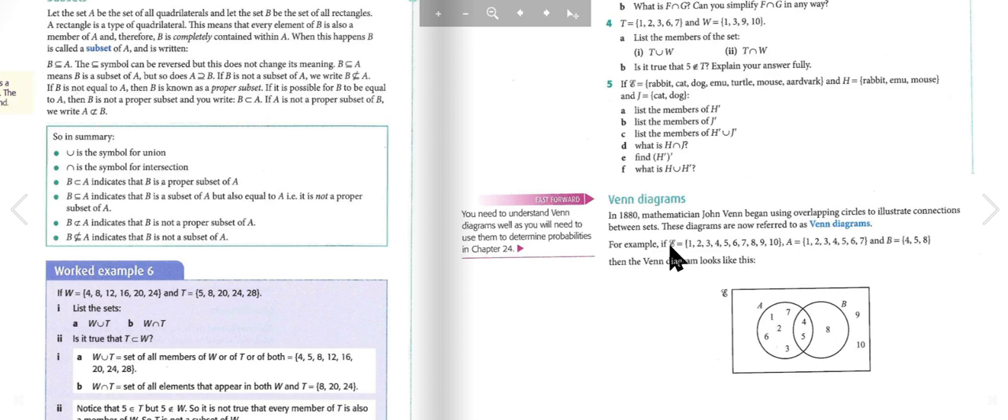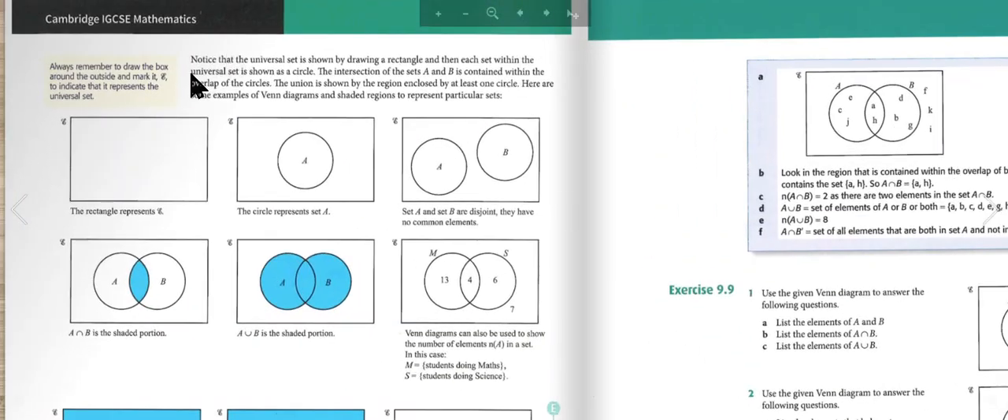For example, if E is the set 1, 2, 3, 4, 5, 6, 7, 8, 9, and 10, A is the set of numbers from 1 to 7, and B is the set of numbers 4, 5, and 8, then the Venn diagram looks like this. Notice that the universal set is shown by drawing a rectangle, and then each set within the universal set is shown as a circle. The intersection of the sets A and B is contained within the overlap of the circles. The union is shown by the region enclosed by at least one circle.